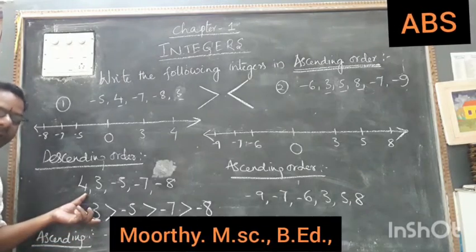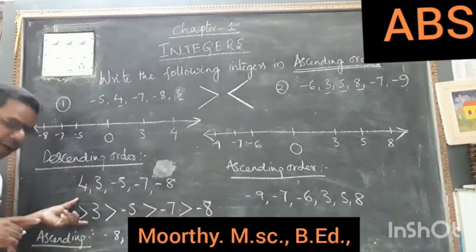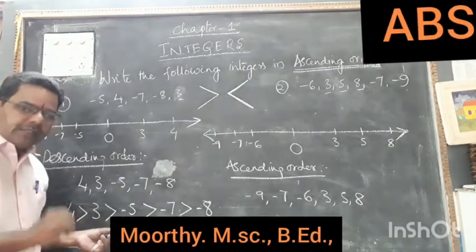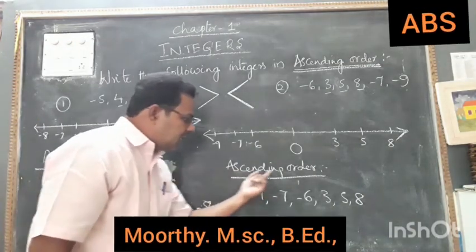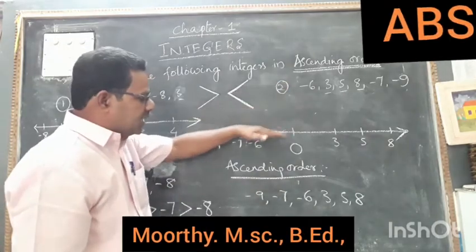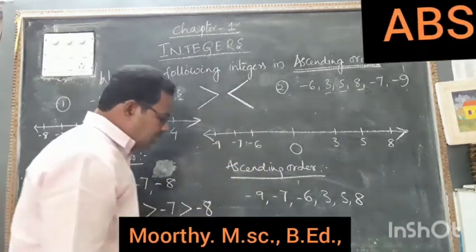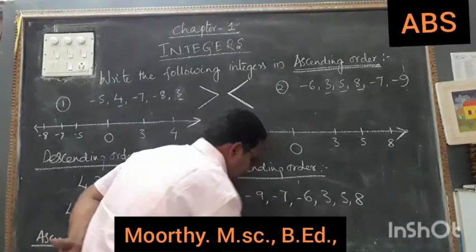So here, descending order means we use the greater than symbol. Ascending order means we have to use the less than symbol. Here we have written ascending order for the second example. Ascending order, this is smallest to biggest.